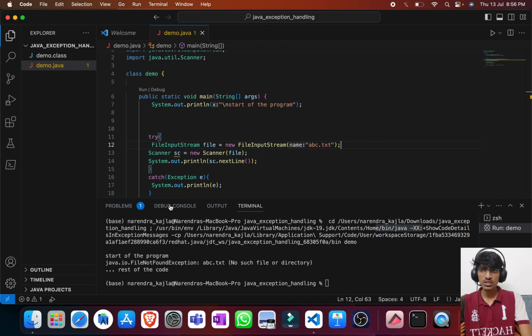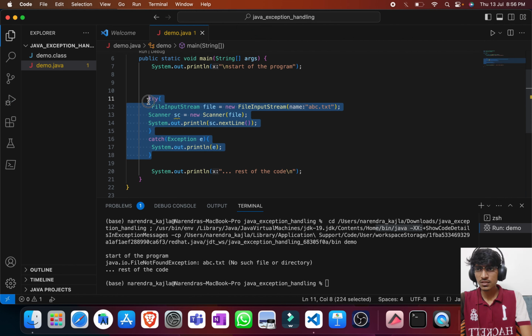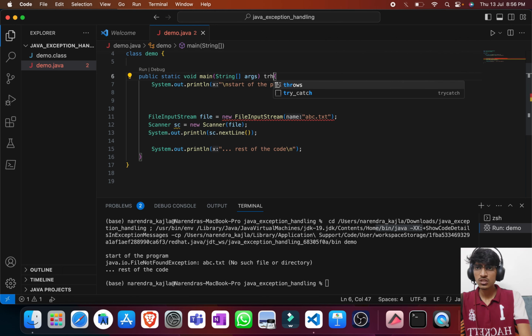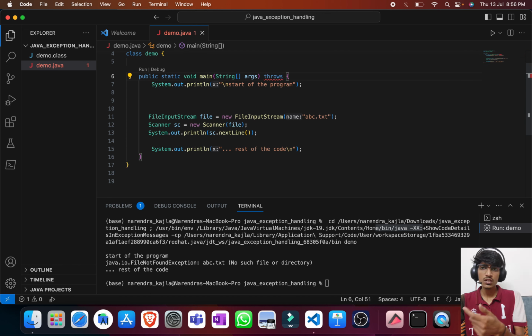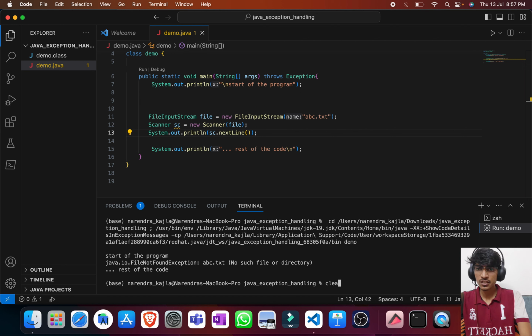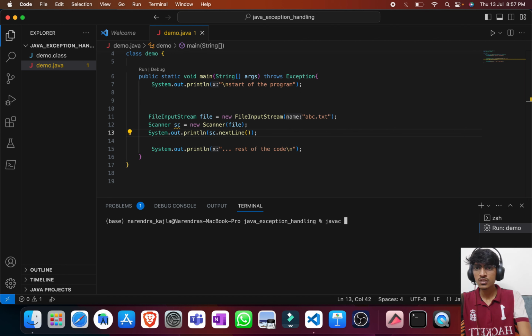So this is one way of doing this, but let us see the other way, that is using the throws keyword. With the throws keyword, in front of it we can give the particular type of exception, or if you do not know what type of exception this will throw, we can use the parent class. Now here it is declared that this main method may throw an exception, it is not handling it. Okay, let me clear it once again. Let us compile it first of all, Demo.java. So this time the program is getting compiled. Now if I run this,